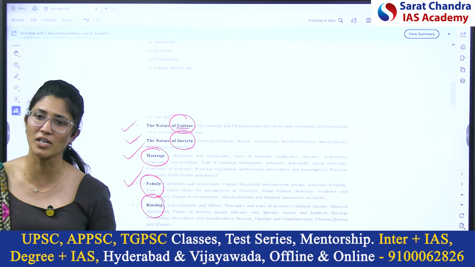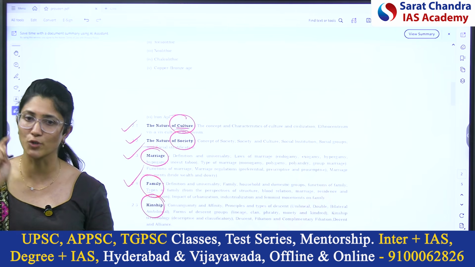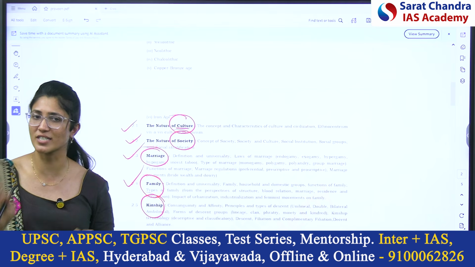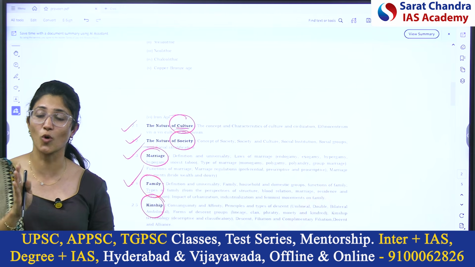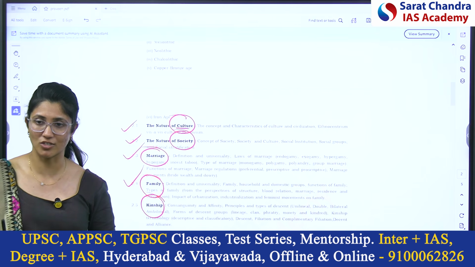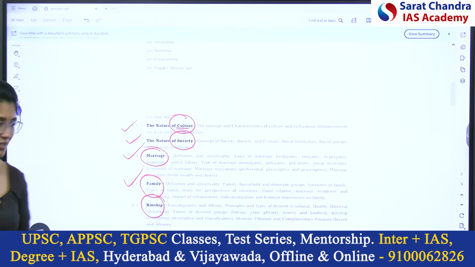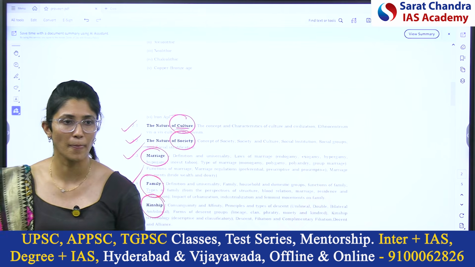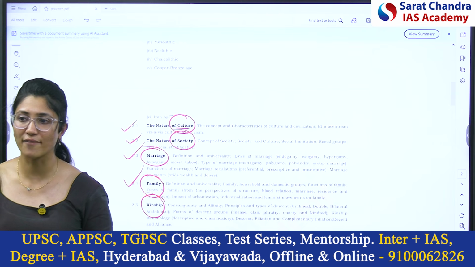Although you have a different family, and I am from a different family, if you and I have the same Gotra, then it is not preferred for marriage because they are considered as brothers and sisters. So what is this Gotra? What is this clan, lineage, descent, right? What are the different rules? Why do we have kinship rules?